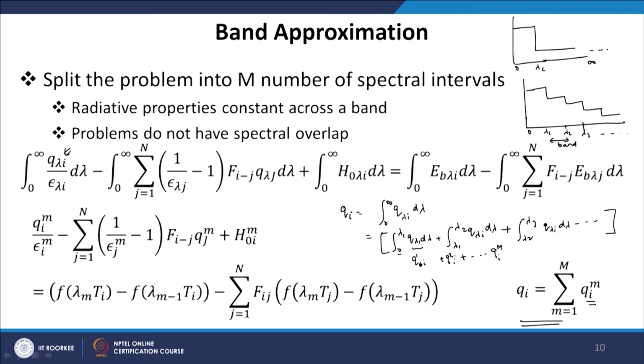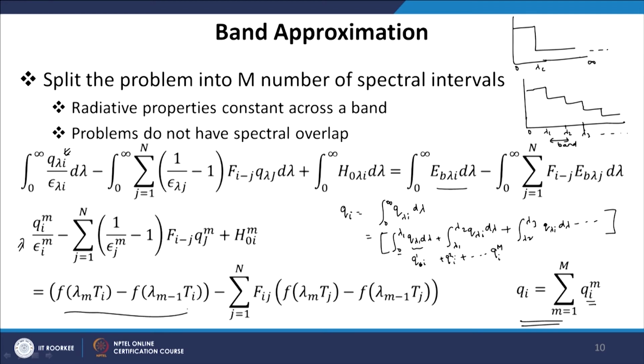The heat flux q lambda I can be written as q I m over epsilon I m, where now the emittance also is constant over each spectral interval. So, it can be taken out of the integral, and we have on the right hand side E b lambda I. Now, once we have to calculate this E b lambda I over a spectral interval or band from lambda 1 to lambda 2, this non dimensional or parameterized black body function appears.